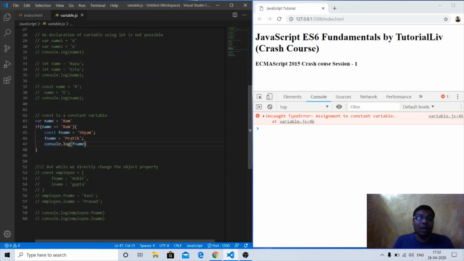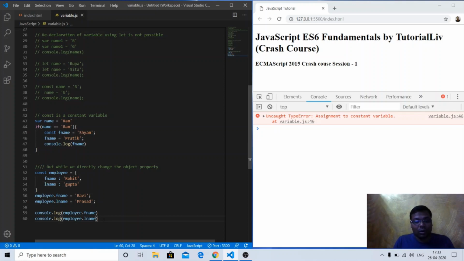But there is a trick, or there is a scope where we can reassign some value, that is with the object declaration. If we do the object declaration like this, const employee equal to, and there are two properties of this object, fname and lname. Fname is Rohit and lname is Gupta. I am trying to reassign the values to its properties one by one. Employee.fname equal to Ravi, employee.lname equal to Prasad.